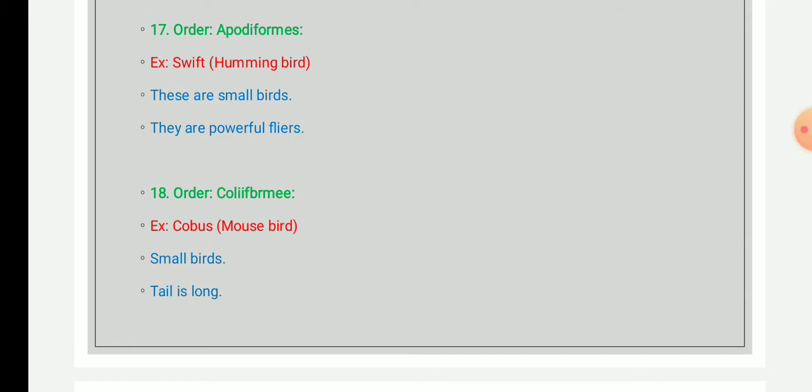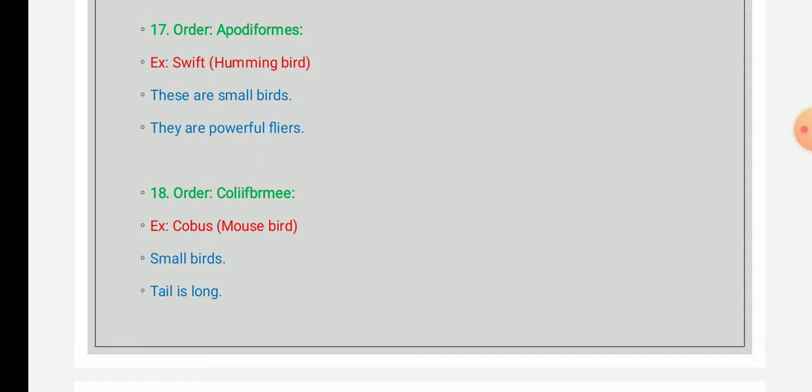The body size is small or very small, ranging from 2.5 to 9.1 inches, whereas the legs are short with very small feet. The wings are pointed, and the bills are small and weak in a swift, while in a hummingbird it is slender with a long tubular tongue.